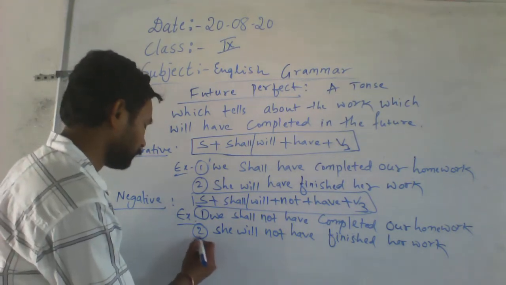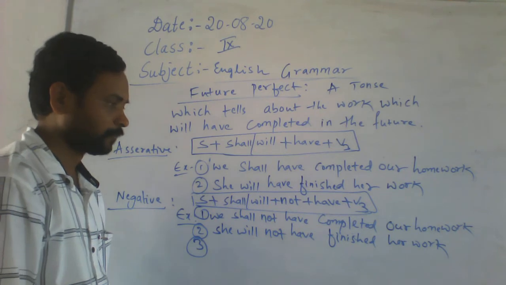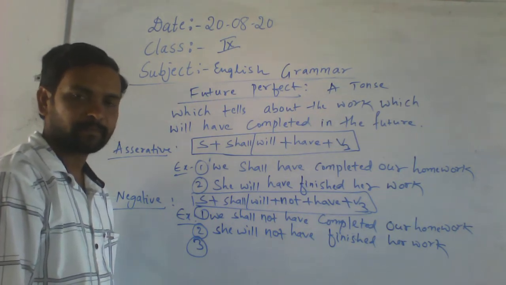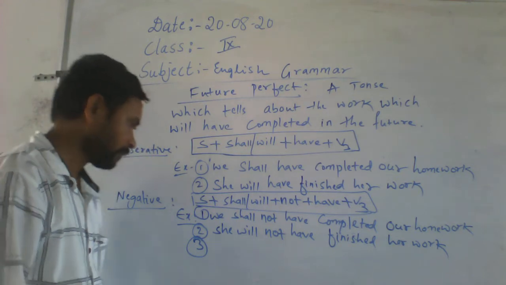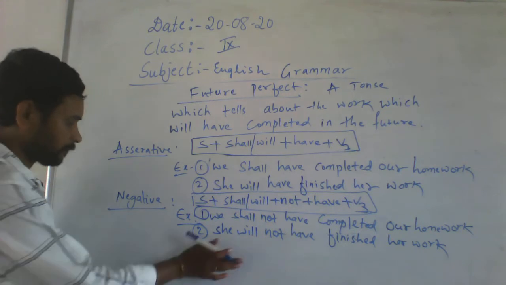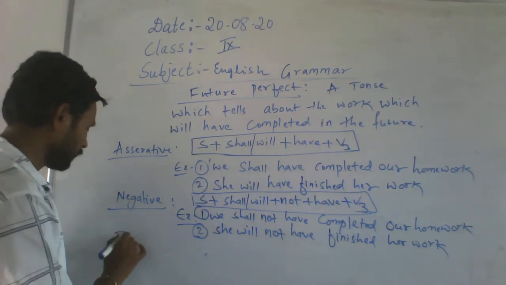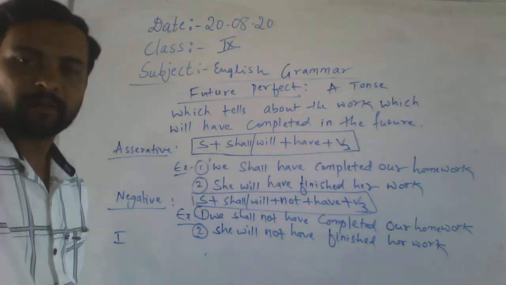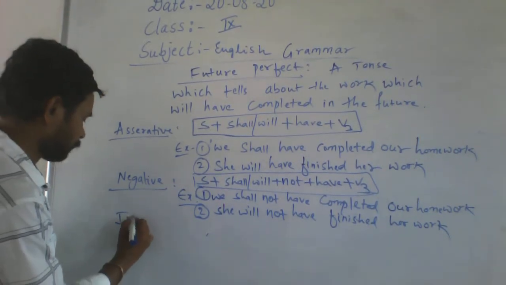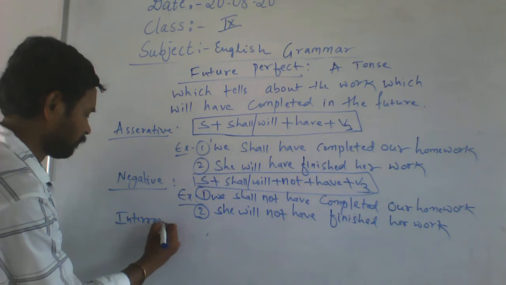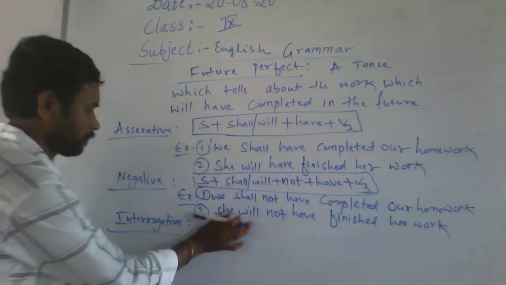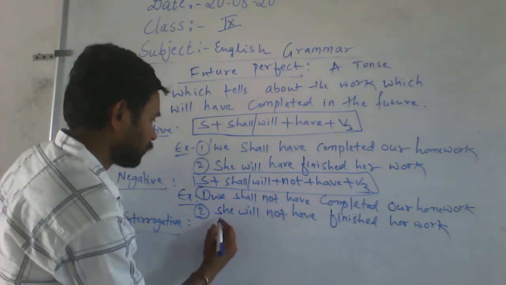Then the third one. What is the third one? The third one is interrogative. So let's see how to make an interrogative.